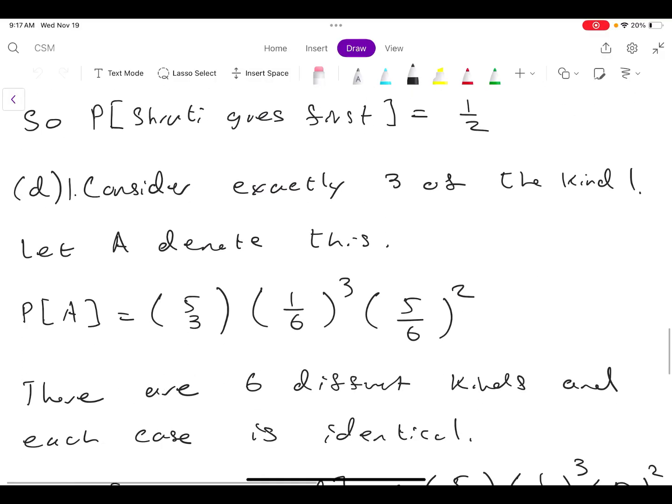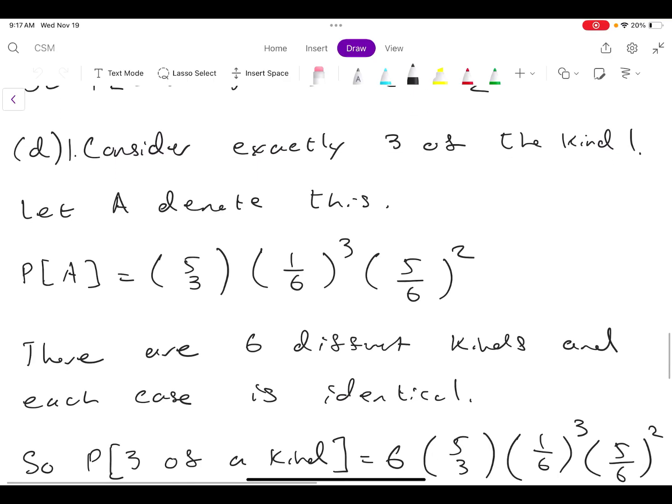Okay, let's look at D. D basically asks us, what's the probability of rolling exactly 3 of the same number, or 3 of a kind? If we really think about this, there's 6 different kinds. There's 1, 2, 3, 4, 5, 6, just the numbers on our die. So let's just look at the probability of rolling exactly 3 of 1.